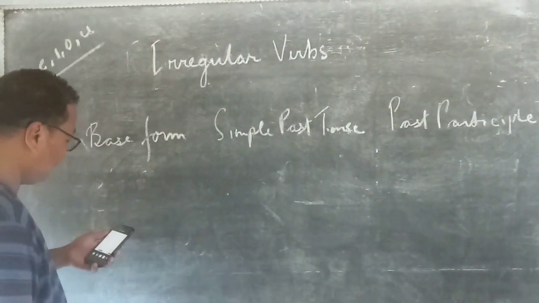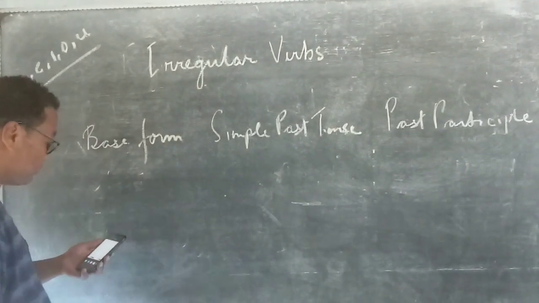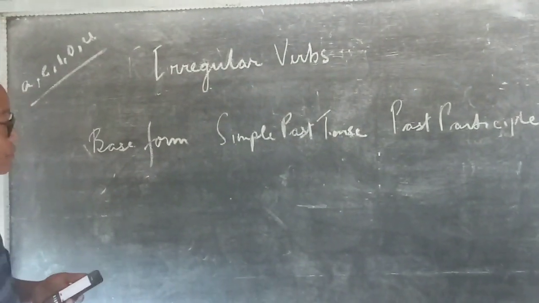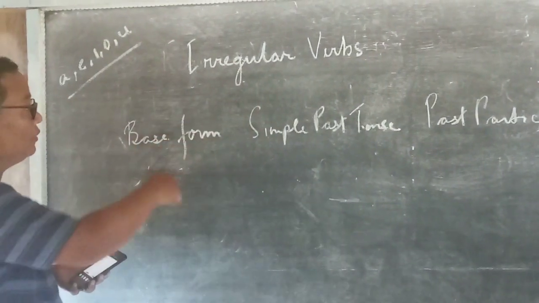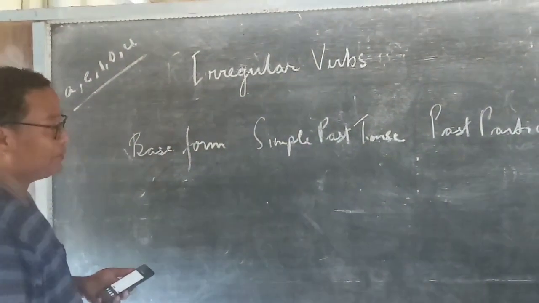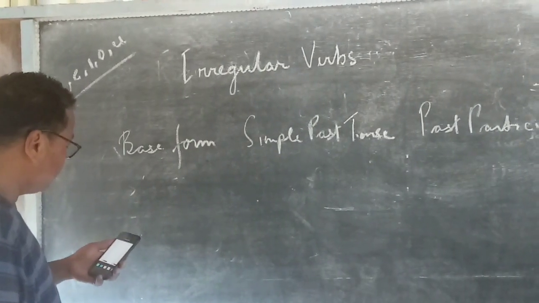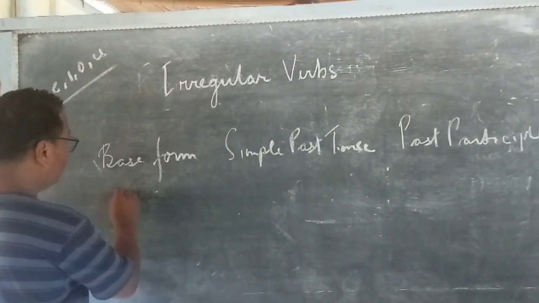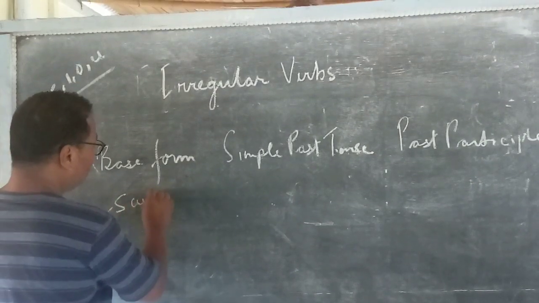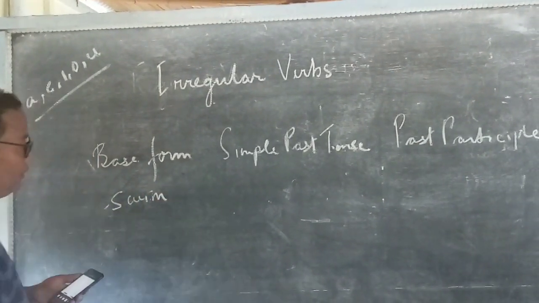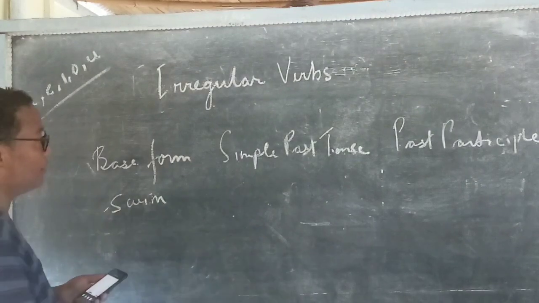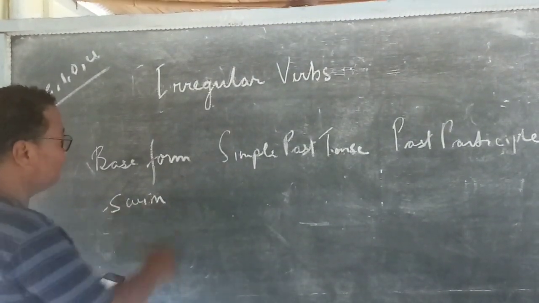so that at the right time, when the situation requires us to use the past participle form of the irregular verb, we know exactly what the past participle form is. For example, here the base form is swim. Swim is a verb, and swim is an irregular verb.